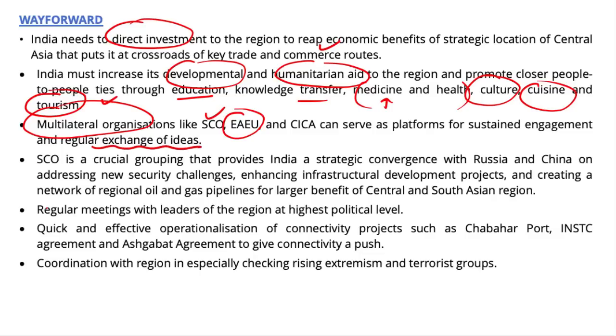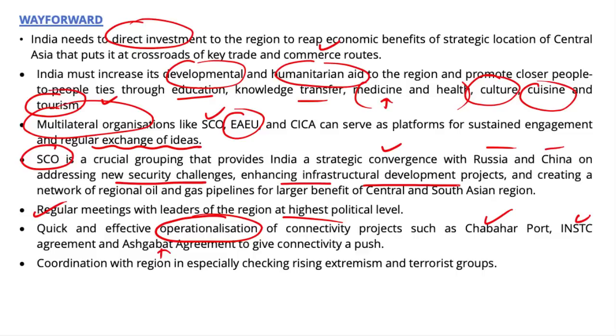There is a need to ensure regular meetings with the leaders of the region at the highest political level. India needs to ensure operationalization of the connectivity projects such as Chabahar and the International North-South Transport Corridor, along with giving a push to the Ashgabat Agreement. India can very well utilize the Shanghai Cooperation Organization as a crucial grouping that provides India strategic convergence with Russia and China on addressing new security challenges and enhancing infrastructural development projects and creating a network of oil and gas pipelines, which will not only benefit India but also benefit Central and the whole South Asian region per se.